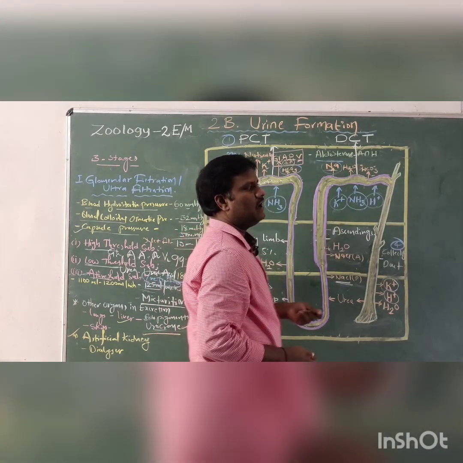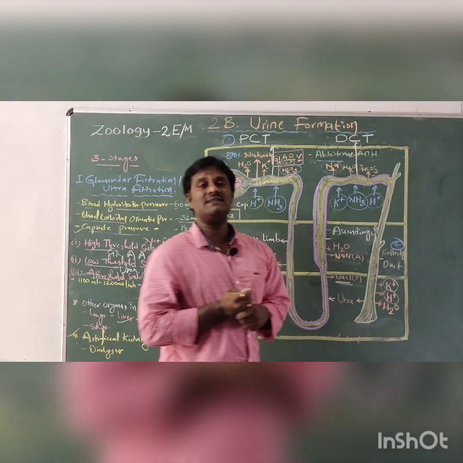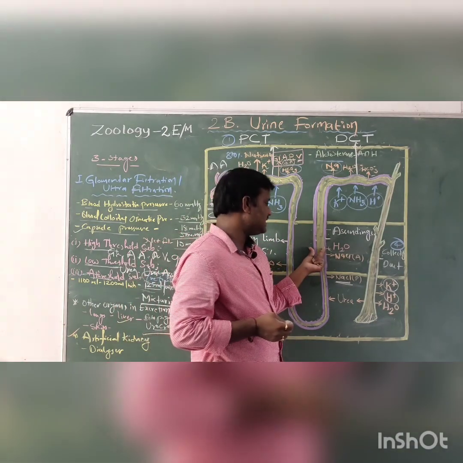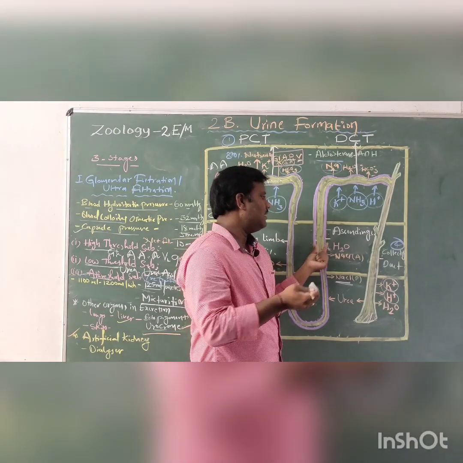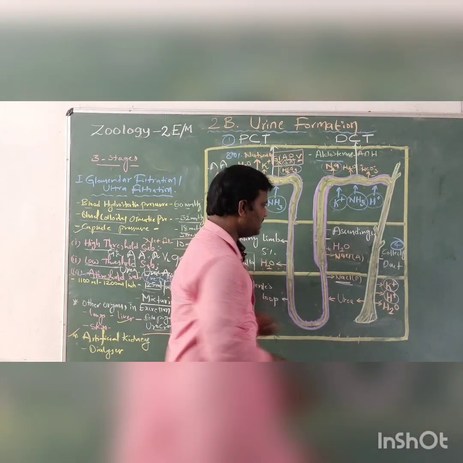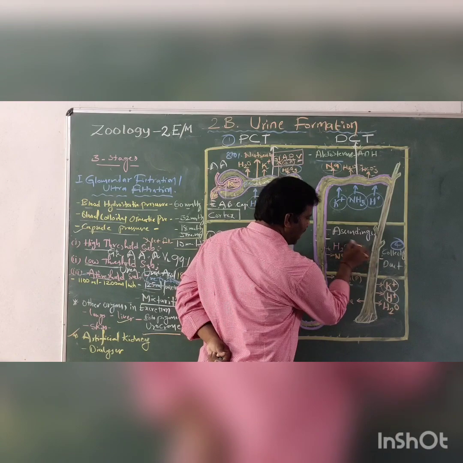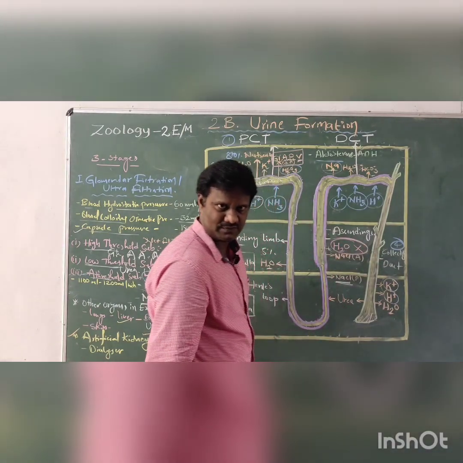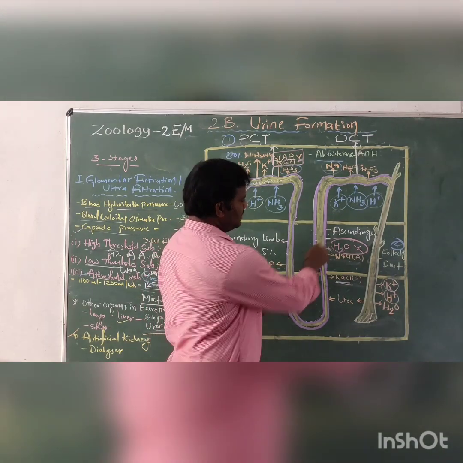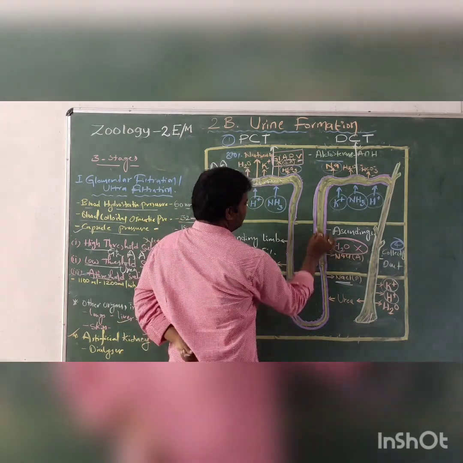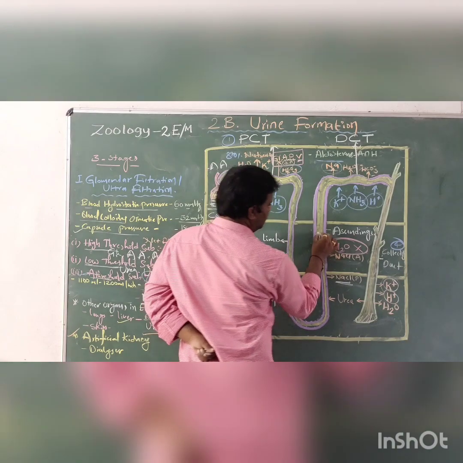And next, the thick walls present here are impermeable to water. Why? Because in this ascending limb, the terminal part of the limb is very thick in structure. That's why water cannot be transported in this region. So this is most important. That's why in this ascending limb, the urine is in a hypotonic condition.